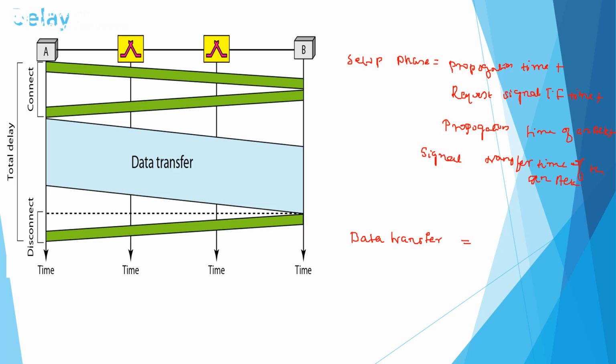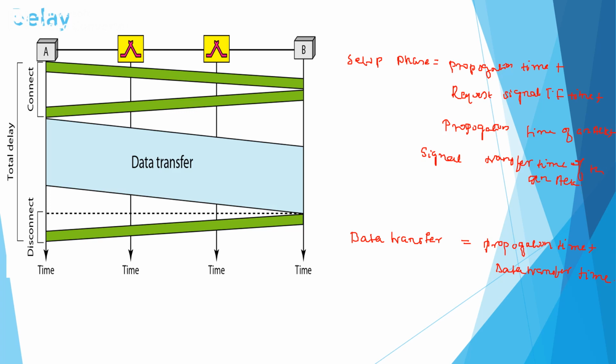So delay may be because of two parts, the propagation time plus the data transfer time. Similarly, we can have a small delay during the disconnect phase also.